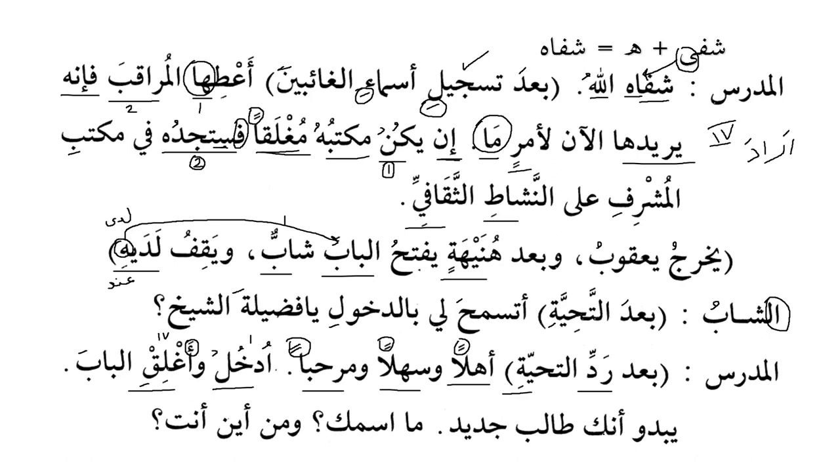Yabdu, it seems, annaka, that you are talibun jadidun, a new student. So this is a very simple sentence. Yabdu, it seems, and we know that anna. Why not innaka? Because after the verb, we use anna and not inna. Ashhadu anna Muhammadan abduhu wa rasuluhu. And this is ismu anna, ka is ismu anna, and talibun jadidun is khabaru anna. It seems that you are a new student.